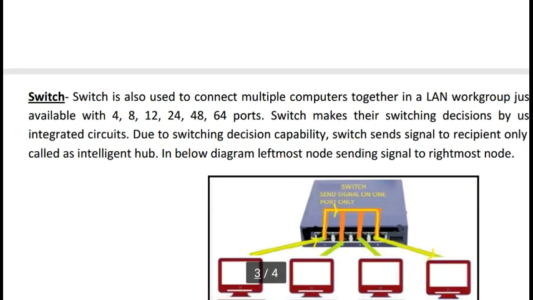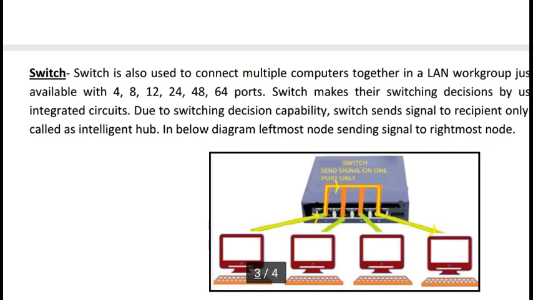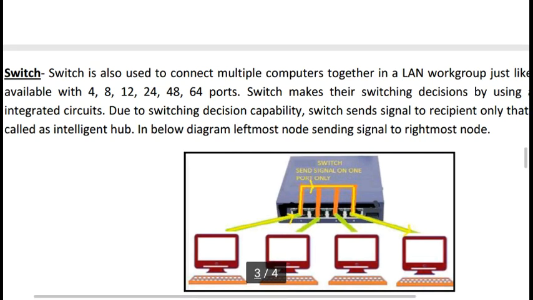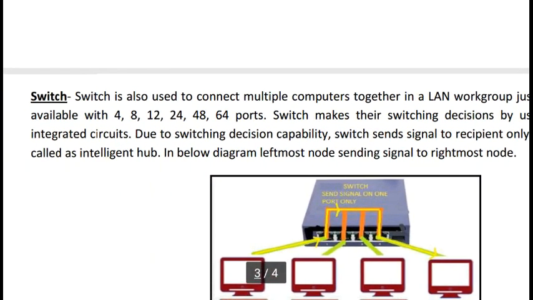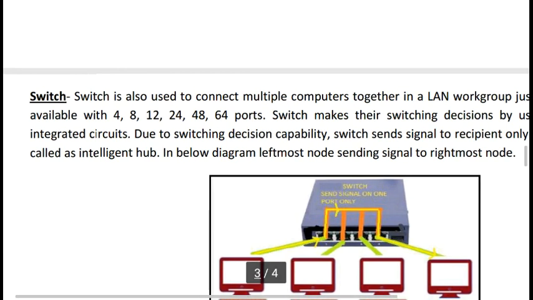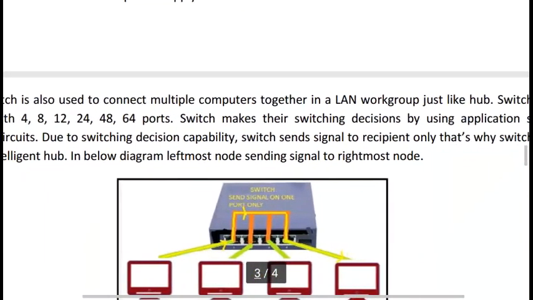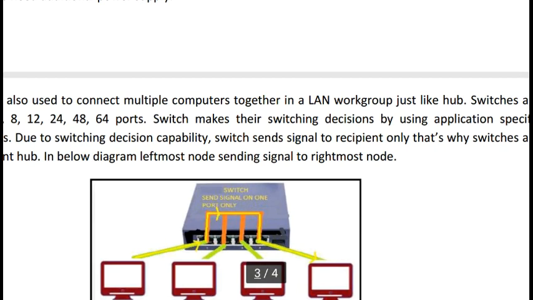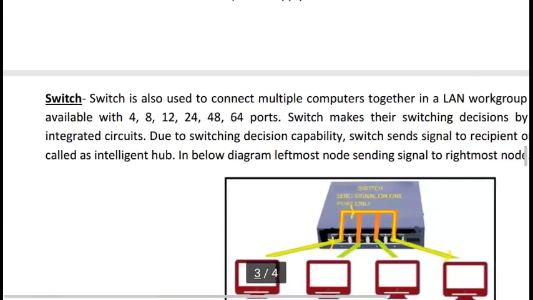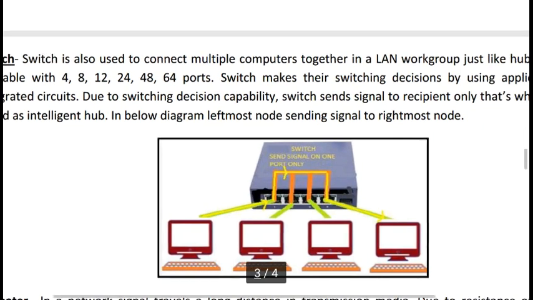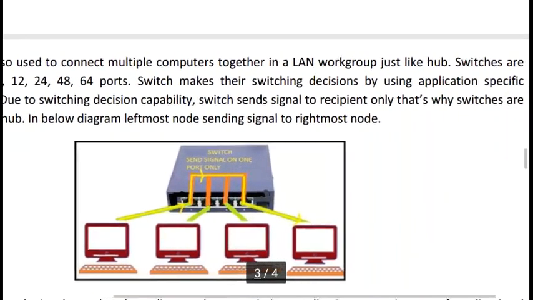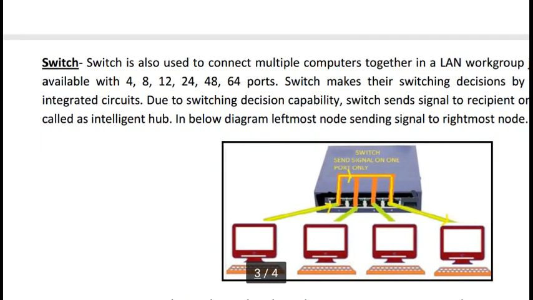Now the switch. Switch is another networking device. A switch is also used to connect multiple computers together in a LAN work group, just like a hub. Switches are available with 4, 8, 12, 24, 40 and 64 ports. A switch makes its switching decisions using an application specific integrated circuit. Due to this switching decision capability, a switch sends the signal to the intended port only. That's why switches are called intelligent hubs.